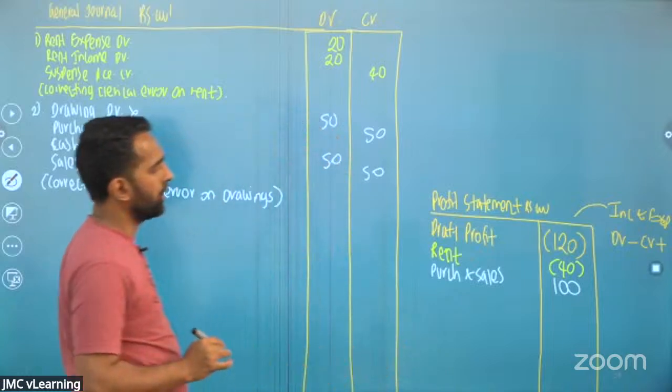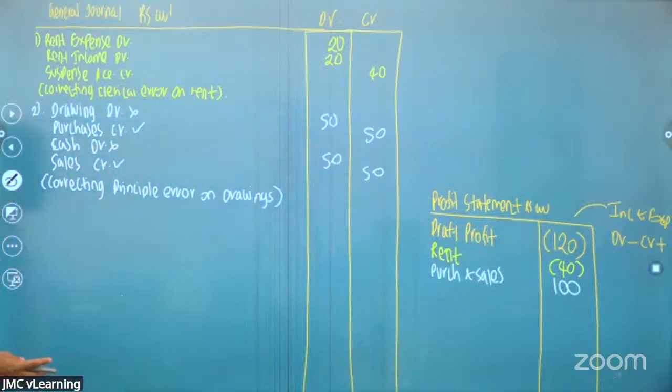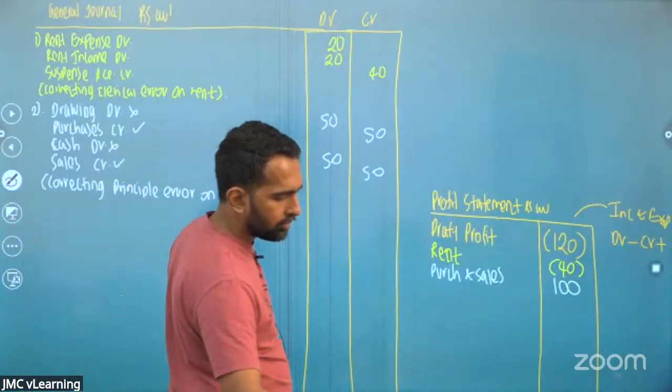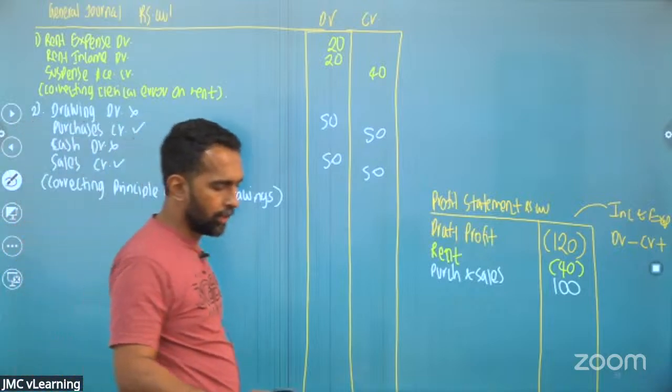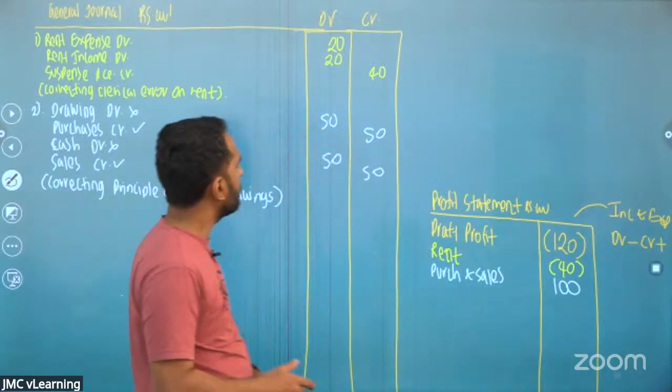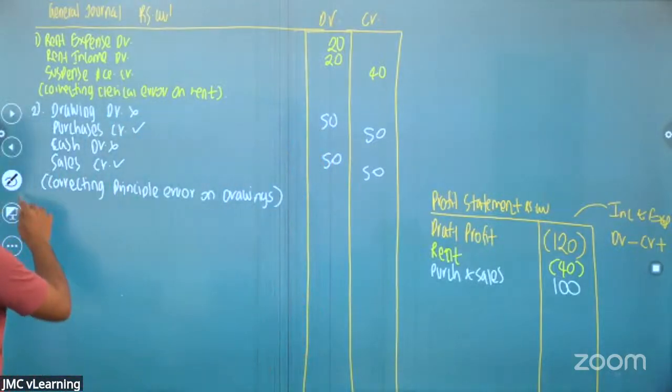In total, it's 100. We are done with the second one.